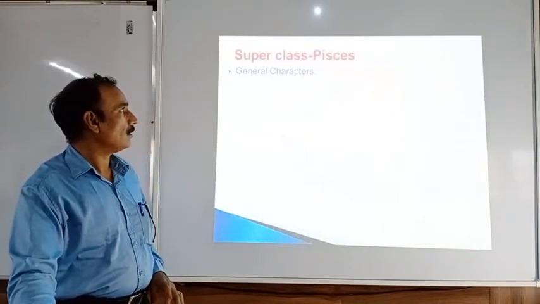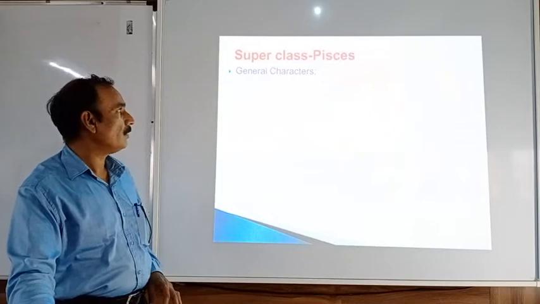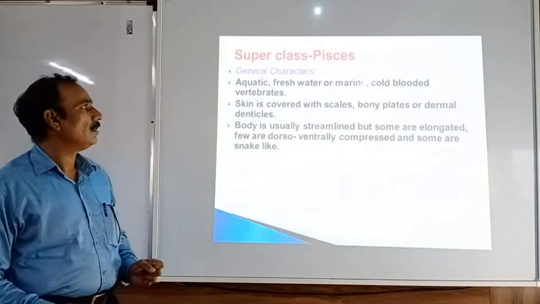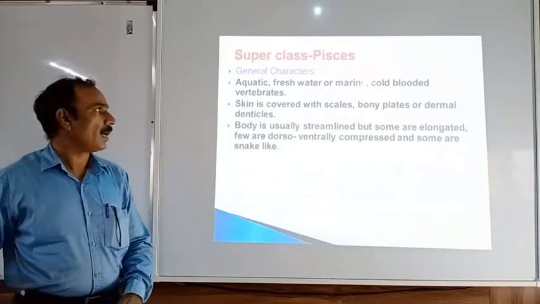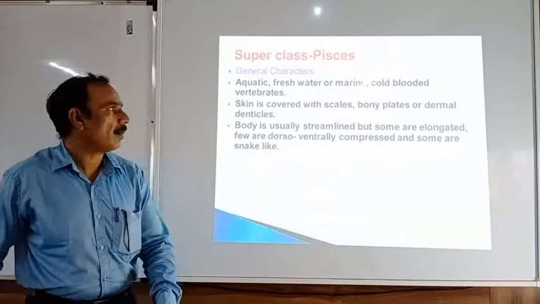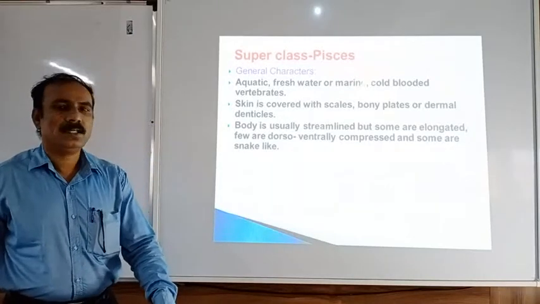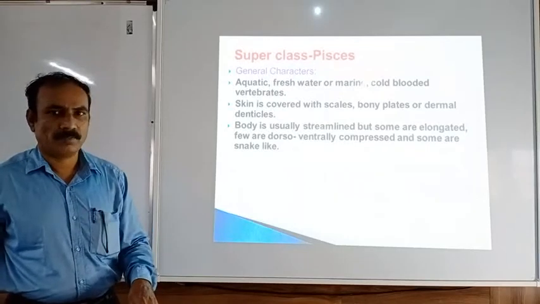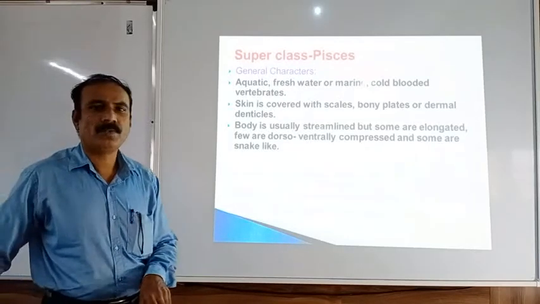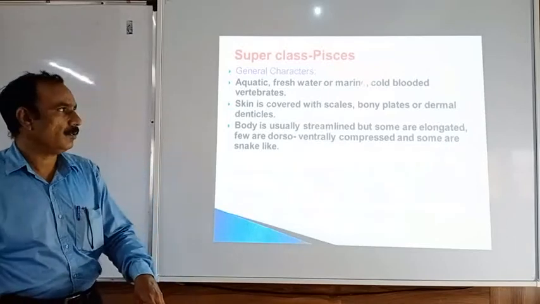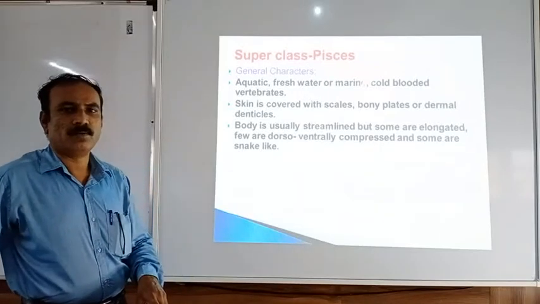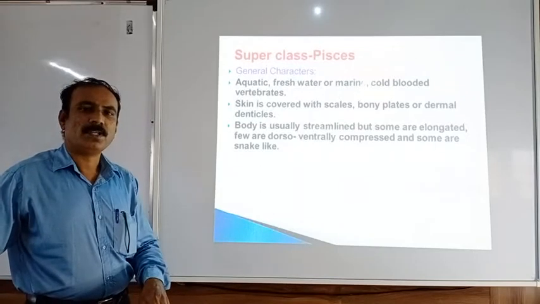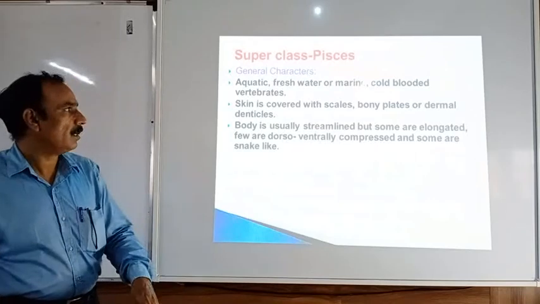Let us discuss the superclass Pisces. So these are some general characters of the Pisces. These animals are aquatic, freshwater or marine, cold-blooded vertebrates. So all these animals are present in the water. Some of them are present in the freshwater, and some of them are present in the seawater. They are cold-blooded. Cold-blooded means in these animals, the body temperature changes according to the environmental temperature.